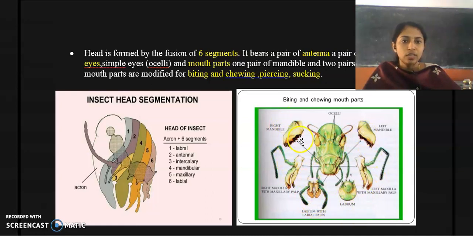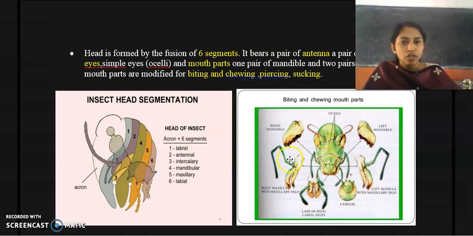Mouth parts include a pair of mandibles, because they are mandibulates, right? They belong to the subphylum Mandibulata. That means they possess mandibles. Okay, so these are mandibles. Then it also possesses a pair of maxillae, left and right maxilla, and they also possess a labrum and labium with the palps. Clear?